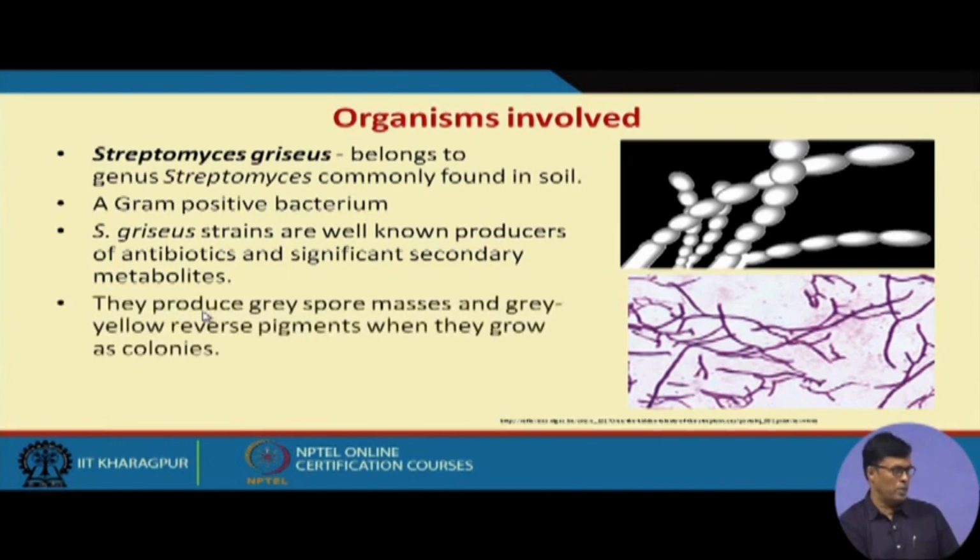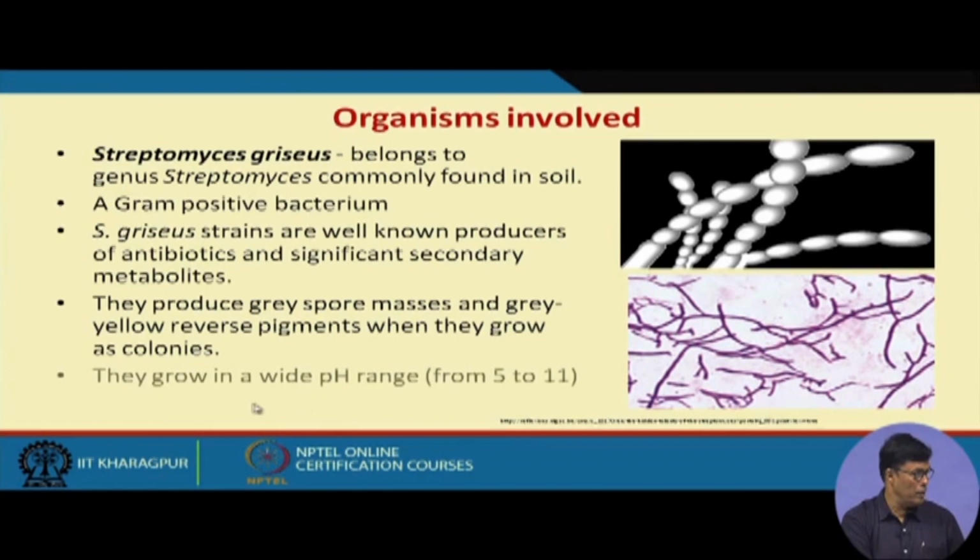I told you that penicillin and cephalosporin are also considered secondary metabolites. They produce gray spore masses and a gray yellow reverse pigment when they grow as colonies. They grow at pH 5 to 11. This is the specialty of this organism, and this is how they look under the microscope.